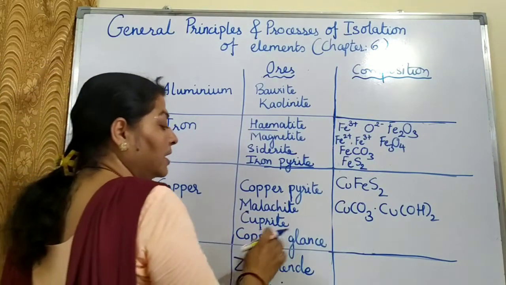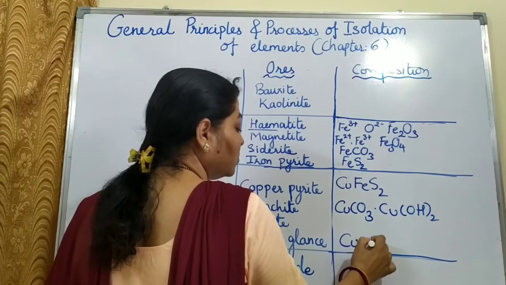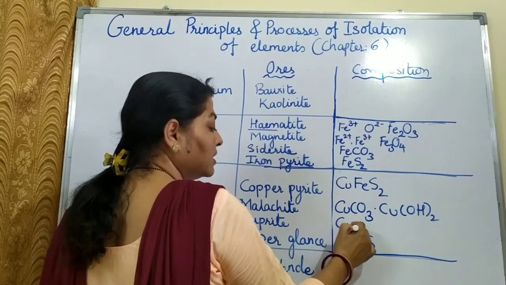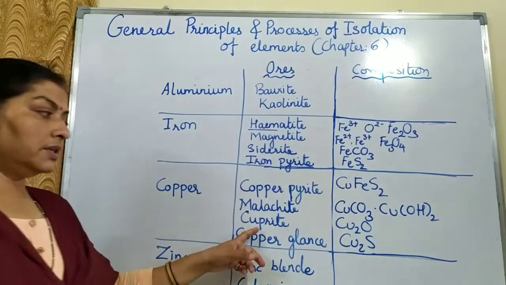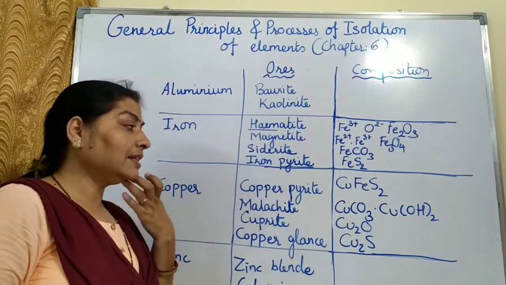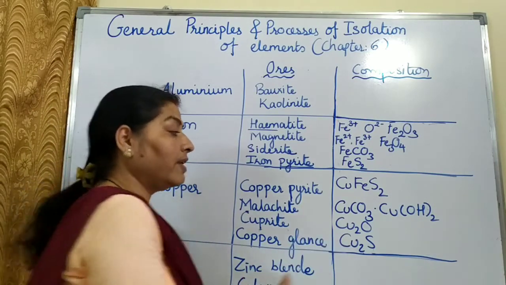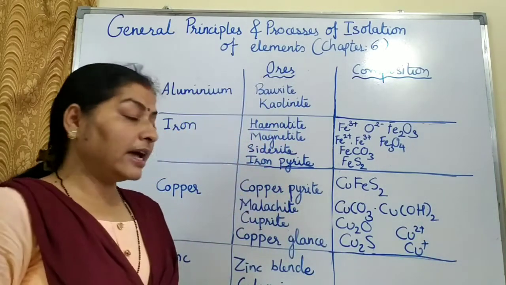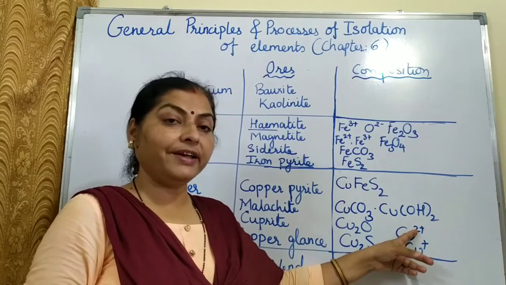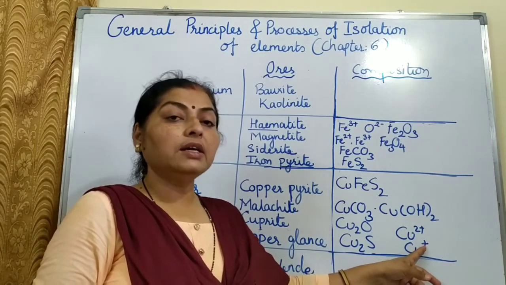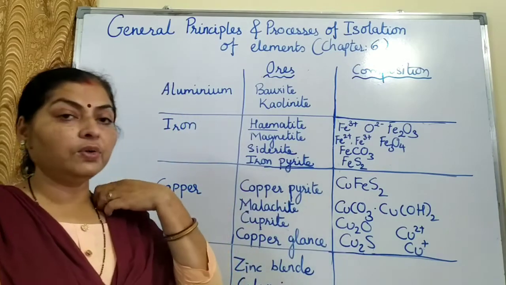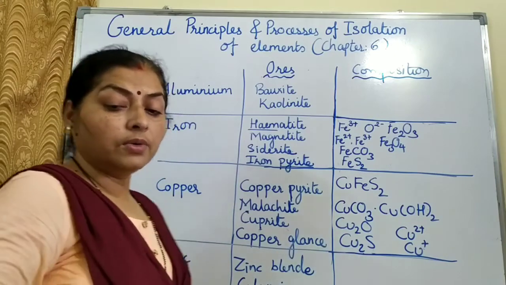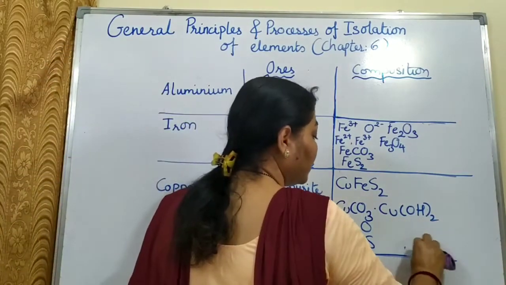Then copper glance is also a sulfide ore, it will be Cu2S. Then cuprite, sulfide is over, carbonate is over, so what remains is cuprite. Children, here I wanted to add one thing, that copper mostly exists in 2 valencies, cuprous and cupric. So most of the aqueous compounds of copper exist as 2+ valency. Cu+ is very unstable, so it is found only in a few compounds, and here we can see the copper with valency +1. Okay, so that is worth remembering here.